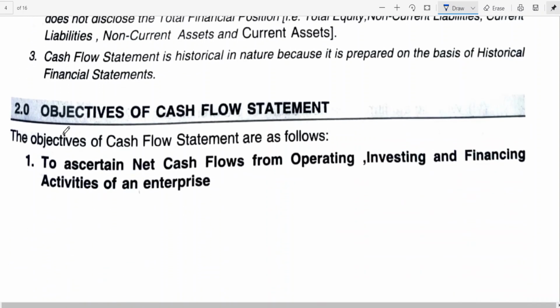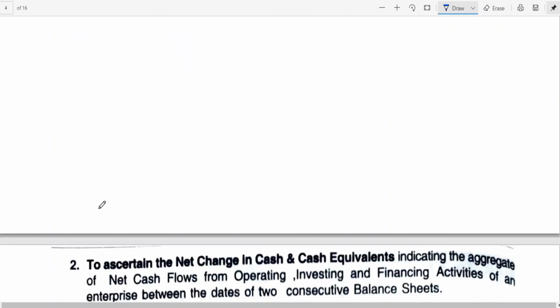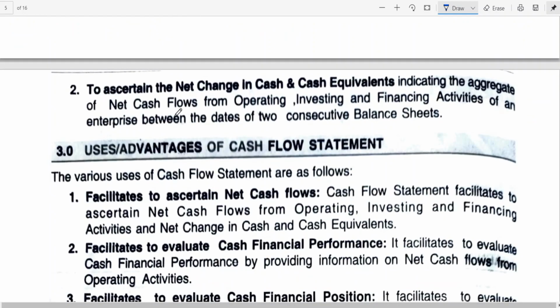I think the objectives have already been explained to you, but briefly let us see. The objectives of cash flow statements are to ascertain net cash flows from operating, investing and financing activities of an enterprise, and to ascertain the net change in cash and cash equivalents. This also I have told you.